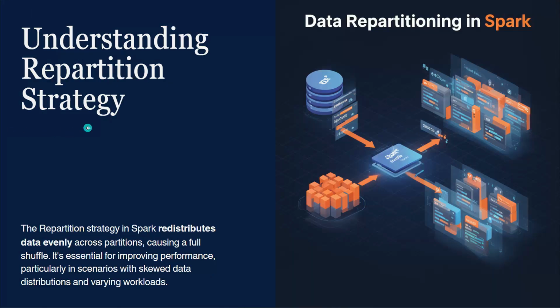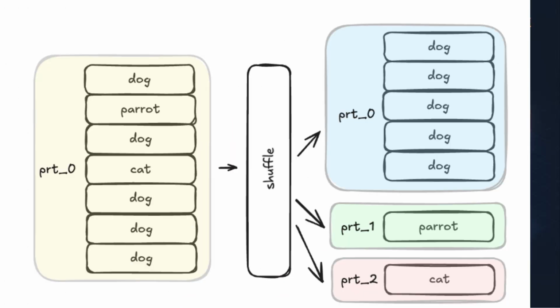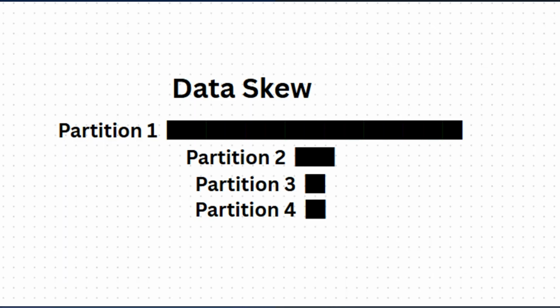Now let's talk about the repartition strategy in Spark. Repartition is used when we want to redistribute data evenly across partitions. When we apply repartition, Spark performs a full shuffle operation, meaning data is moved across the cluster so that partitions become balanced. Although this shuffle operation is expensive, it helps solve several important problems.